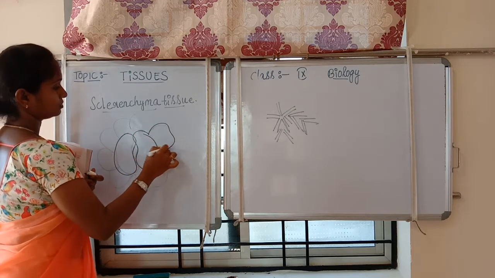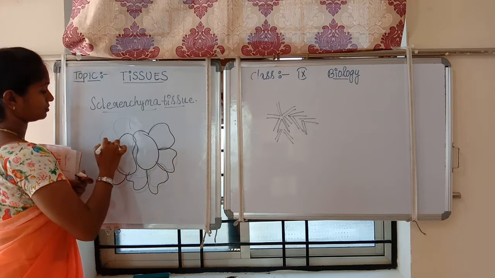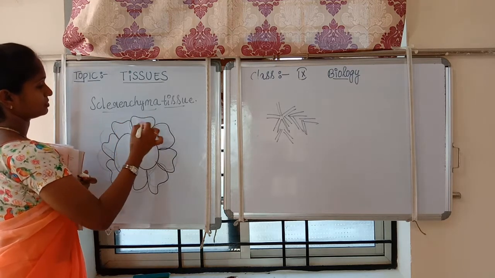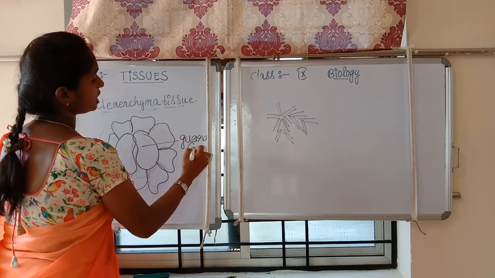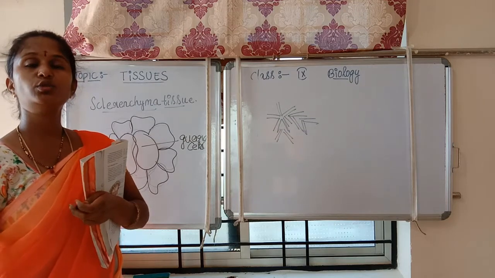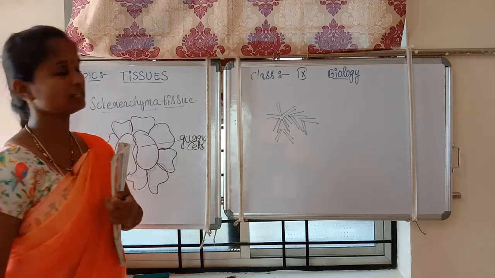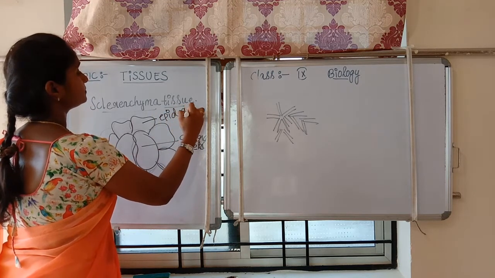Now you may observe these are guard cells. These guard cells help to open the gates of the stomata for gas exchange, and these are epidermal cells.